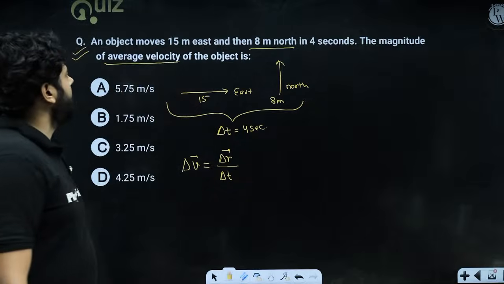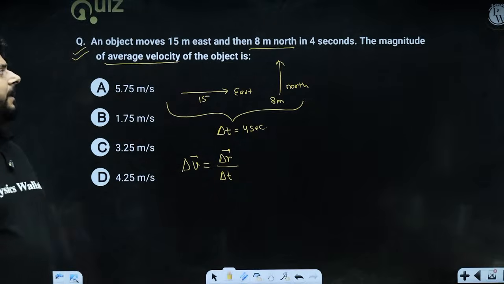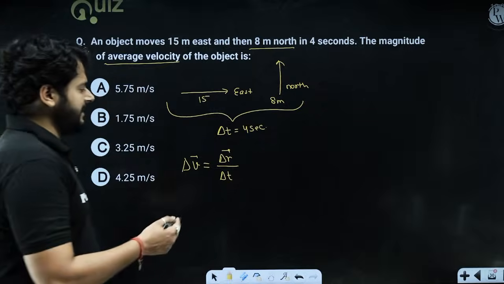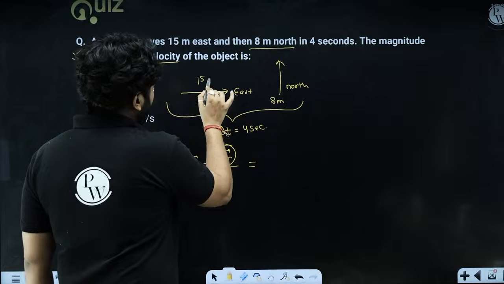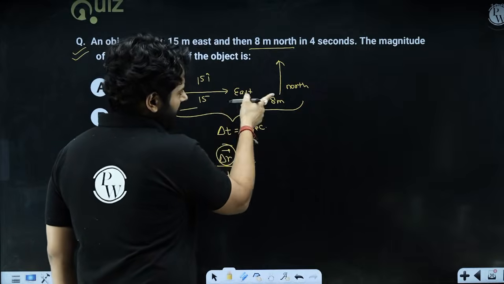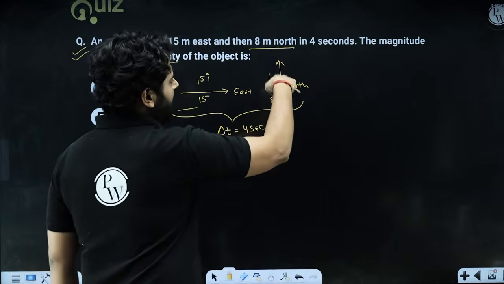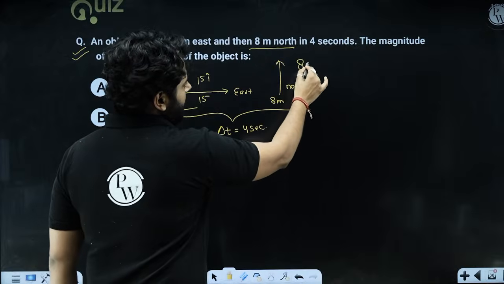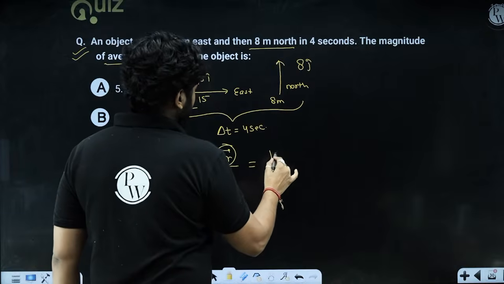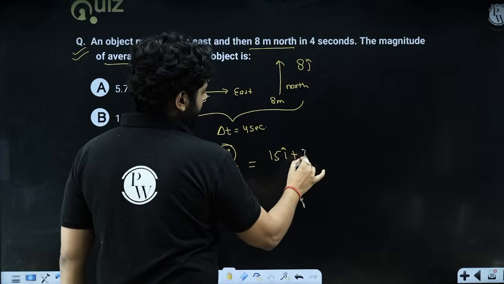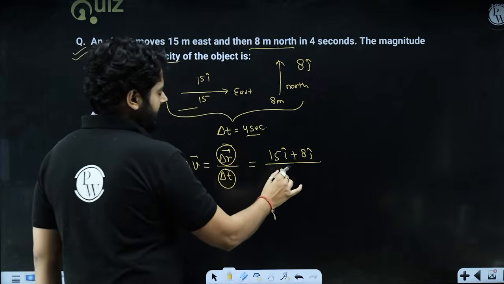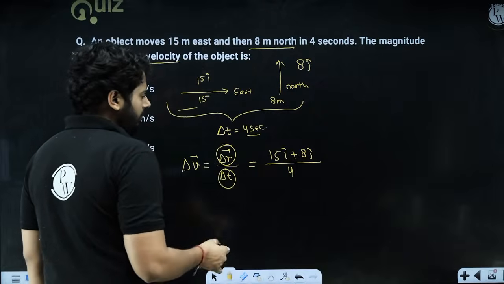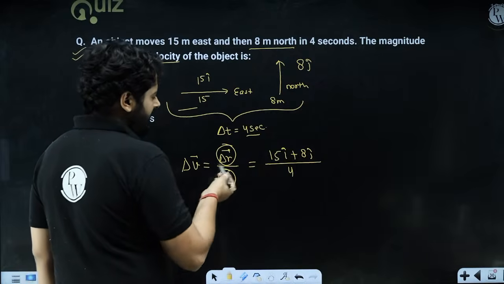All right. Object is moving 15 meter towards east. So basically we can say that the displacement over here is 15 i cap, because towards east the unit vector is i cap, then 8 meters north. So 8 j cap. This is the final displacement, right? This is the total displacement. And we have to divide it by time, which is 4 seconds, right?